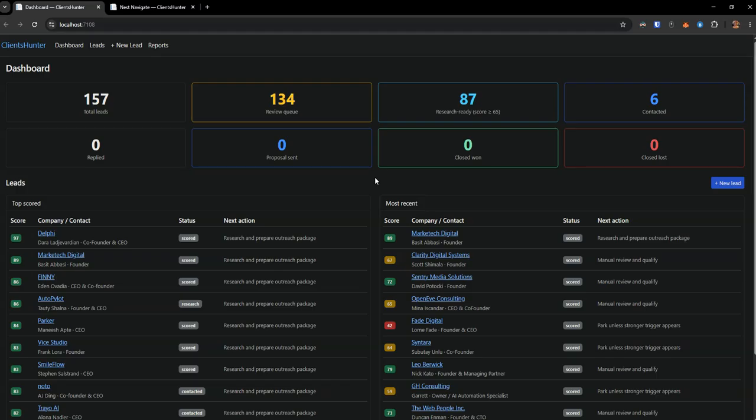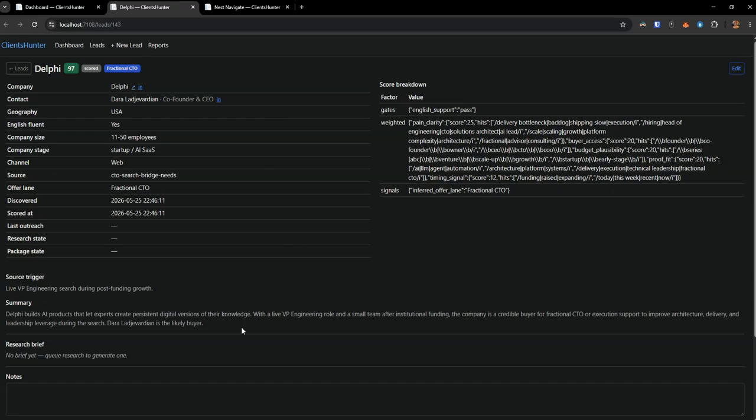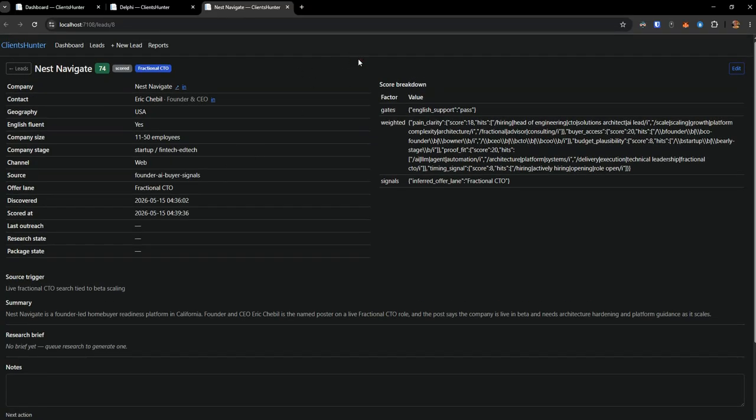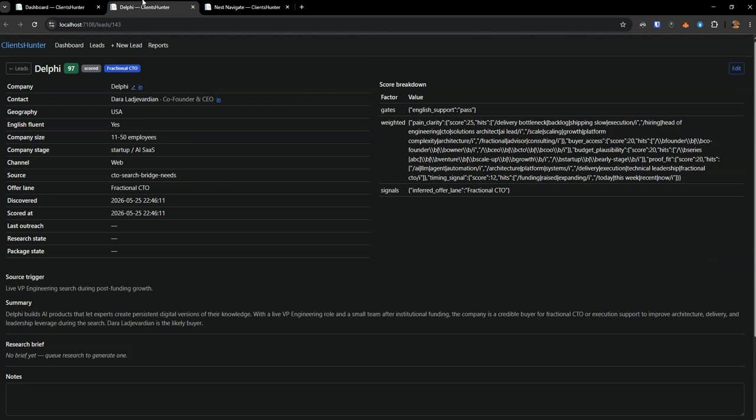Because now suddenly they have insight into what I do, and we can see this if I look at one of these entries here. You'll see that there's a general description. Let me actually do one thing, because I don't know who this is. Yeah, okay, fine, it might be good. We'll use this as an example. I have another example here that I've actually contacted, and I sent them a message earlier. But essentially, we can use this as an example to see how things are, because this seems to be like 97. This is a scale from 0 to 100, so this seems to be a very, very good match.